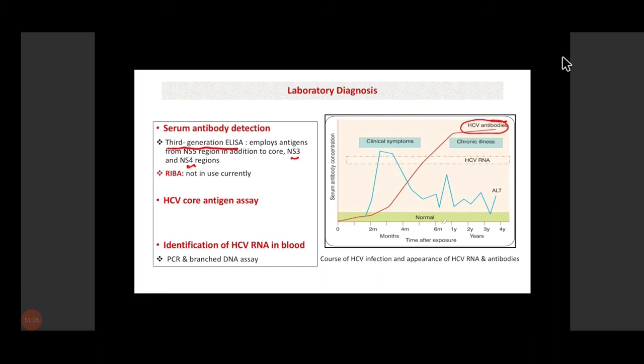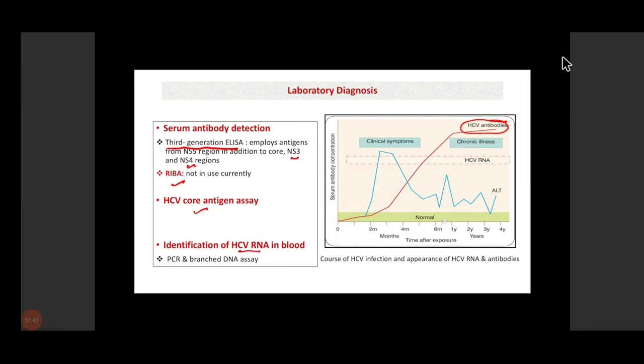These are basically total antibodies, because hepatitis C virus infections are generally chronic infections. RIBA was used previously, but now it is not used. We can also detect HCV core antigen, by automated assays or by ELISA, and detection of HCV RNA in the blood is the gold standard.